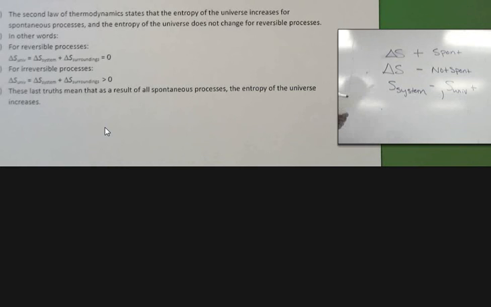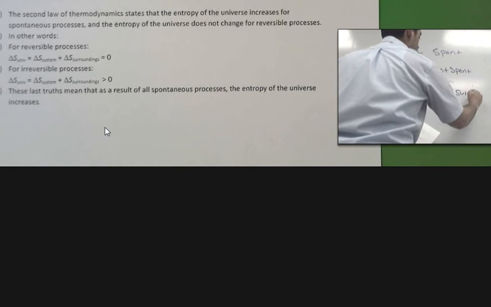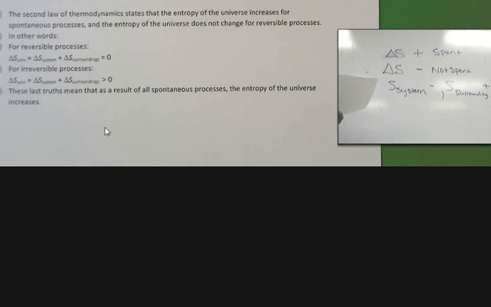You can have something that's endothermic if it increases the disorder of the surroundings, as long as they sum together for the universe.